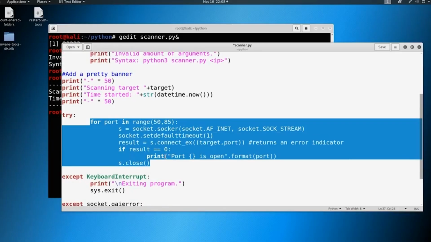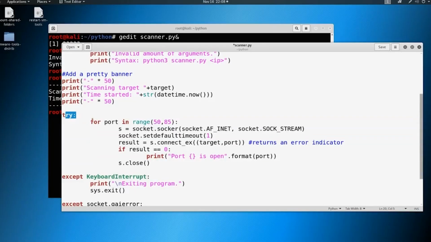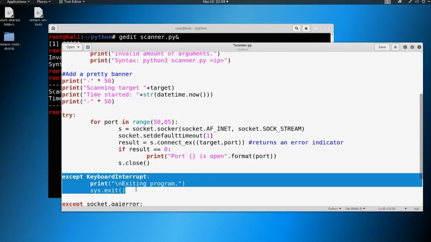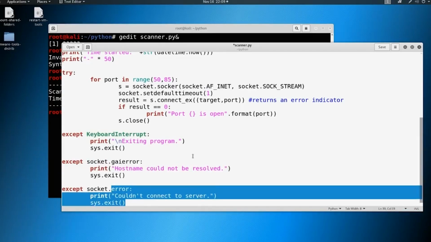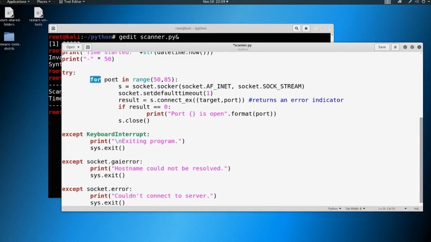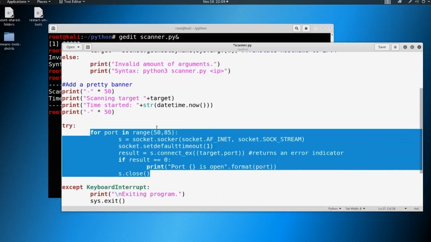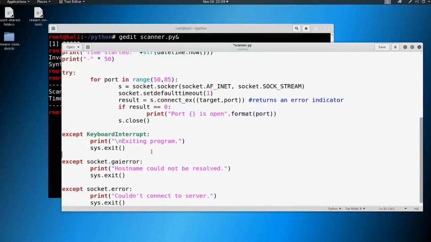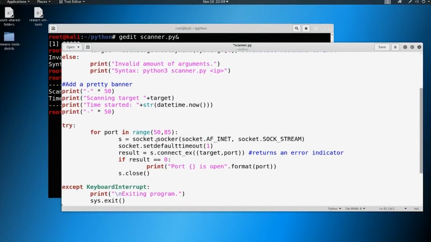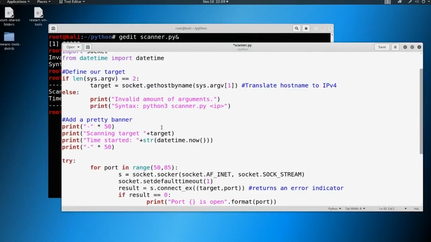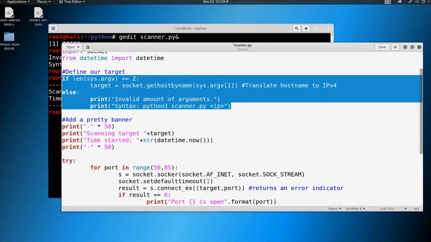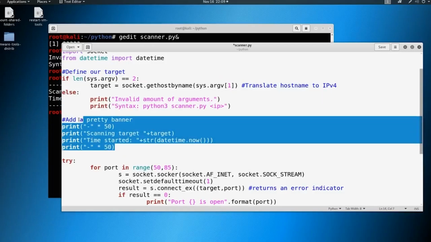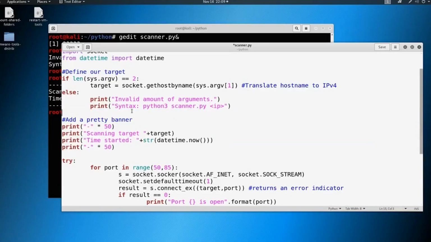And then you realize, well, maybe I should make that a try statement because what if the user wants to exit or there's no connection for a hostname or there's no connection to the server? How do we get out of that? Or else we're just going to be stuck in this for loop until it's done. But if we get into one of these error situations, it's going to get weird, right? And then you start thinking through, okay, well, I know my arguments, so let me go add in a statement at the top so the user knows how to use it. And then maybe I'll put a pretty banner in there when it's all said and done. And it starts to really design itself.